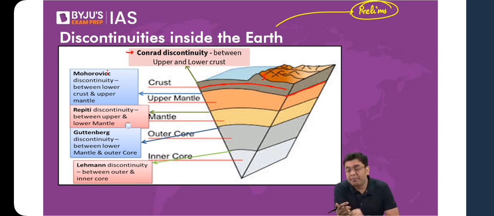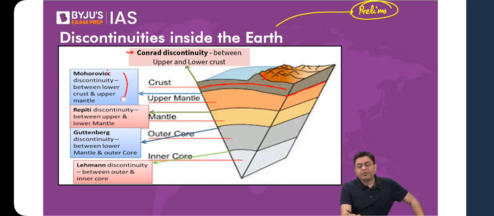In geological terms, it is sometimes simply referred to as the Moho. For example, when an earthquake occurs, if you read the detailed analysis of it, you'll find it mentioned there that the origin of the earthquake was 12 kilometers from Moho, was 15 kilometers below Moho, was closer to Moho. So Moho basically stands for Mohorovičić discontinuity, and that is the discontinuity which differentiates the region of the crust from the region of the mantle. So the Mohorovičić discontinuity differentiates between the region of the mantle and the region of the crust.